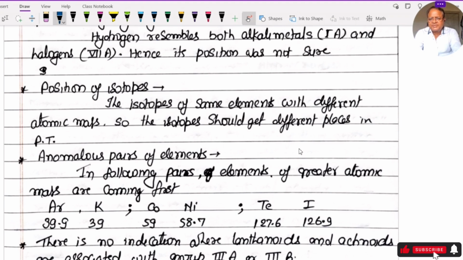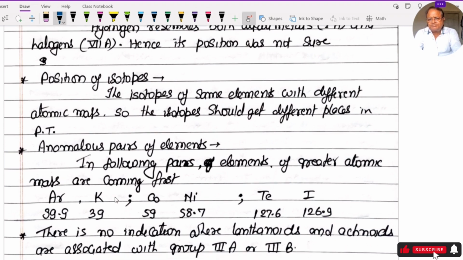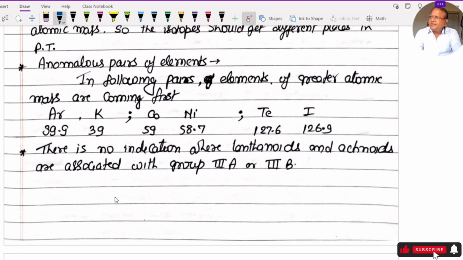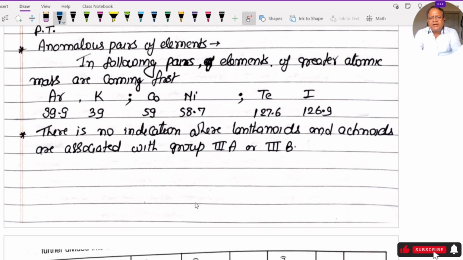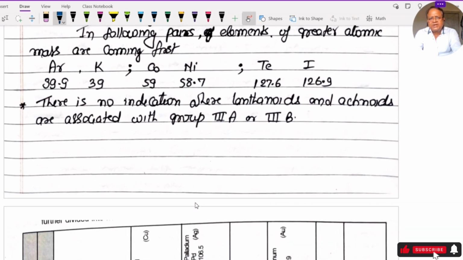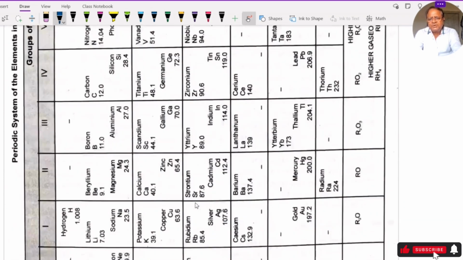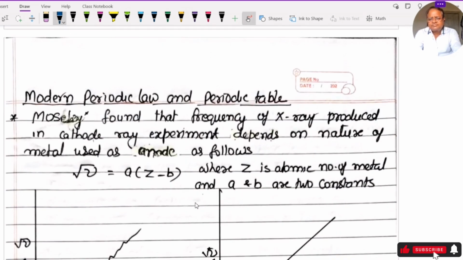Position of isotopes. Isotopes are atoms of the same element with different atomic mass, so they should get different places in the periodic table. Anomalous pairs of elements. In Mendeleev's periodic table, elements were arranged in order of increasing atomic mass, but in three pairs, elements of higher atomic mass come first, like argon and potassium, cobalt and nickel, and tellurium and iodine. There is no indication about lanthanoids and actinoids, which are associated with group 3A and 3B. ये Mendeleev periodic table जो उस समय बना था वो दे दिया है.